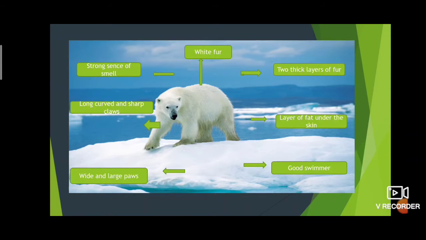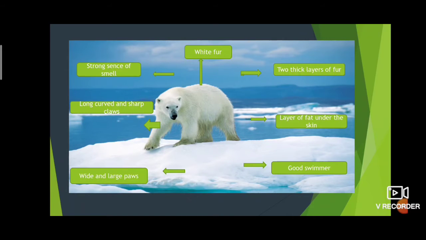Then polar bears have two thick layers of fur. The first one is white fur, and the second one is two thick layers of fur. They also have a layer of fat under their skin. They are so well insulated that they have to move slowly and rest often to avoid getting overheated. It walks slowly and rests often to avoid what? Overheating.